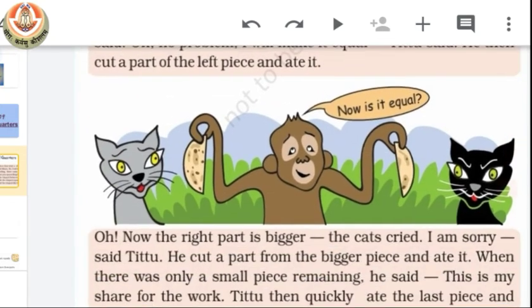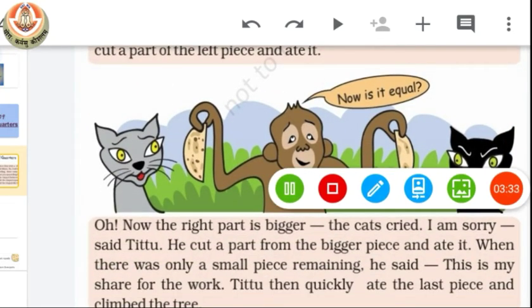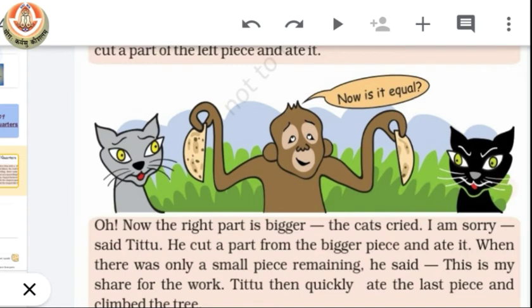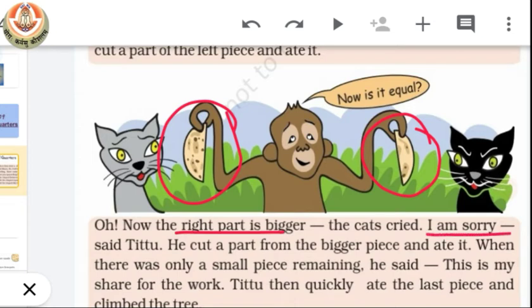Now see, this is how he did it. Now we can easily see that the left part is smaller than the right one. Again the division is not equal. Oh no, the right part is bigger now. The cats cried. Then Titu said, "I'm sorry." Then he cut a part from the bigger piece and ate it.